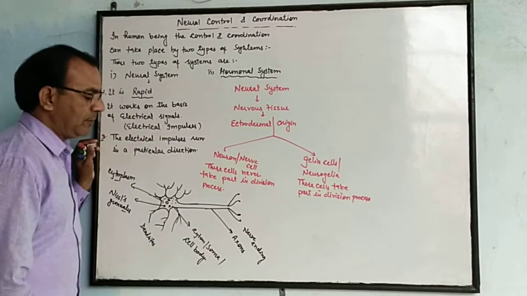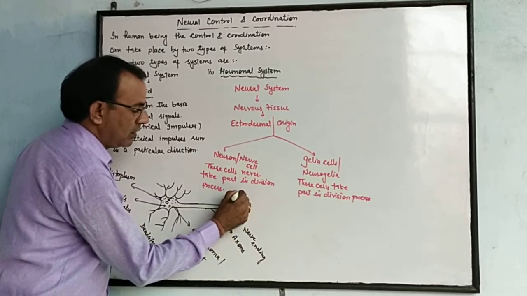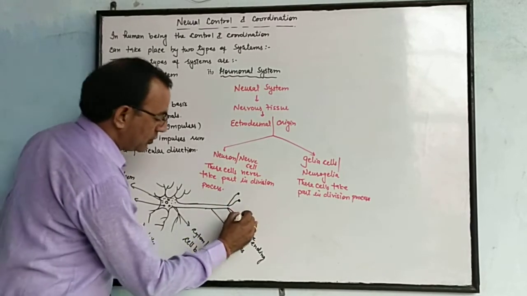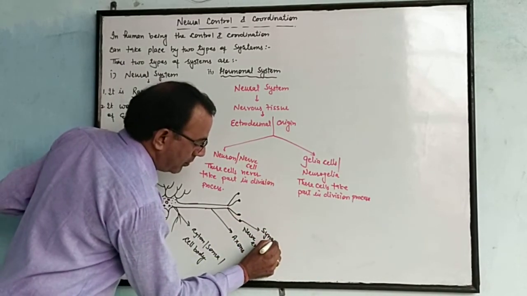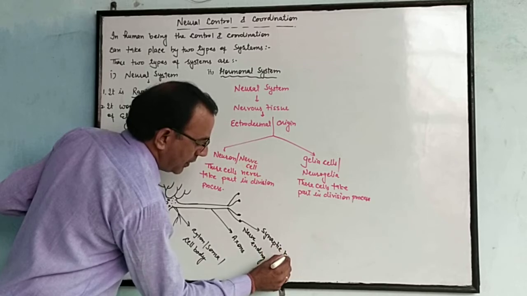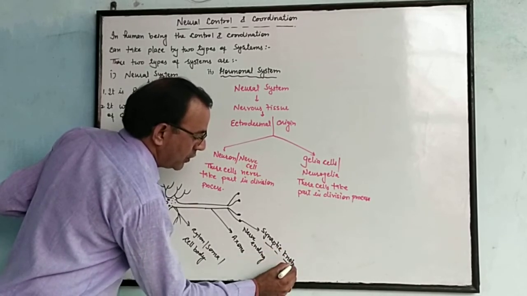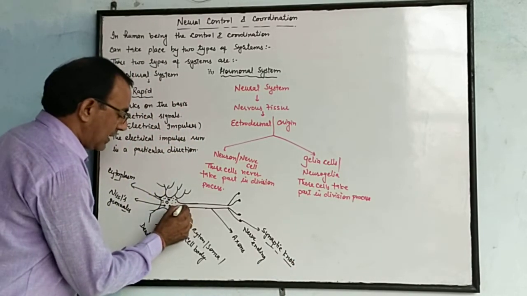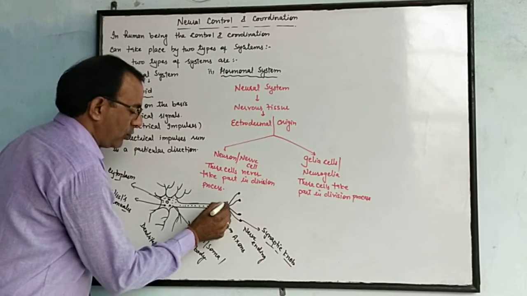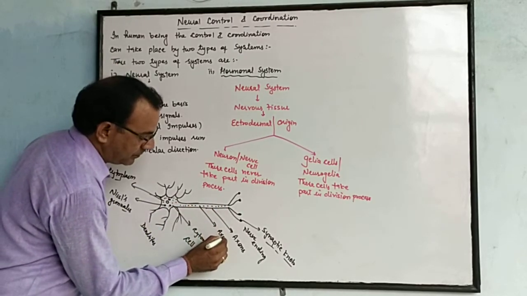At the nerve ending, there is a knob-like structure at the axon, also known as the synaptic knob, in which very small neurotransmitters are present. A fluid is also present in the axon, known as axoplasm.